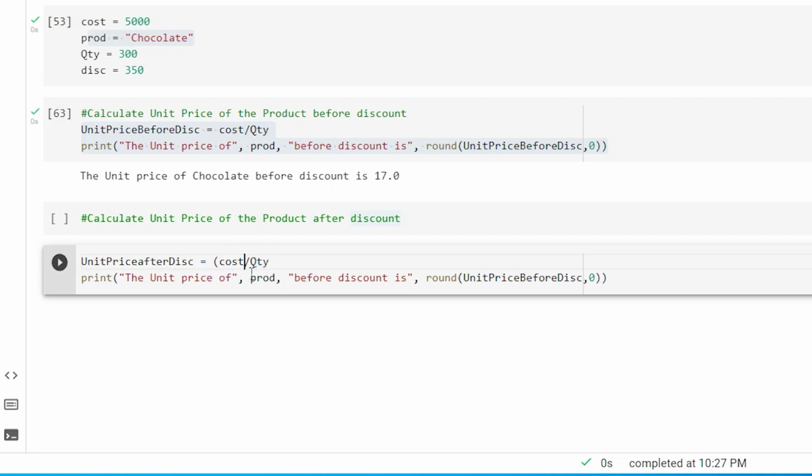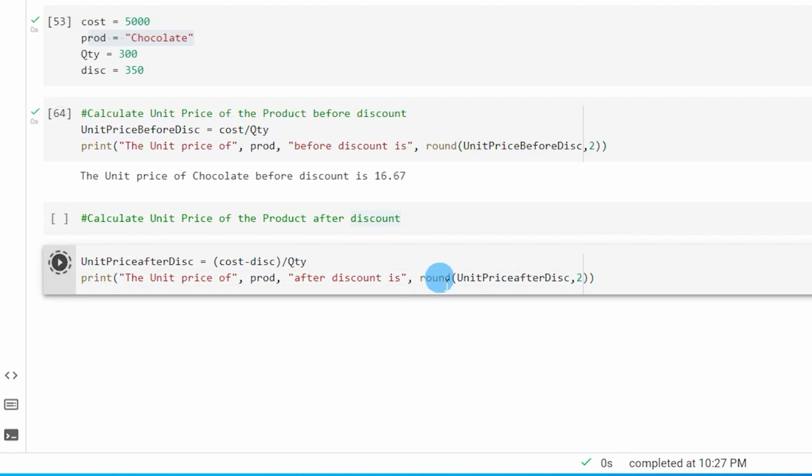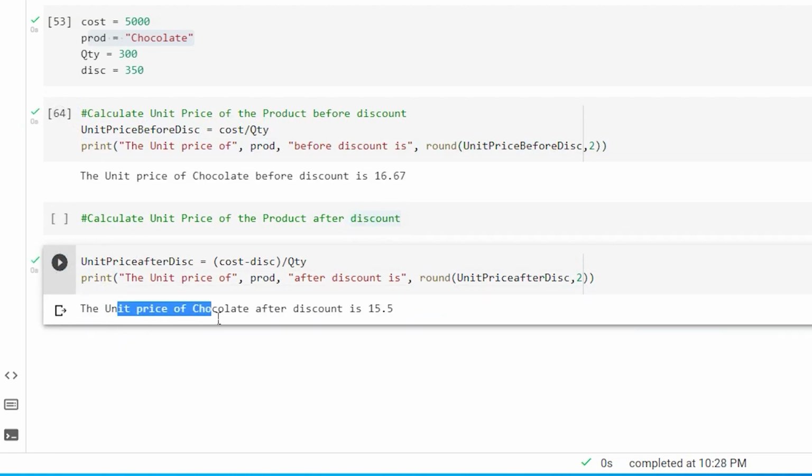Within the brackets over here, I'm gonna say minus discount variable, which we have over here, cost minus discount divided by quantity, and the unit price of product after discount is unit price after discount. Okay, I'm gonna leave this at 2 decimals over here, and run this code, and then run this code as well. Now it says that the unit price of chocolate after discount is 15.5.